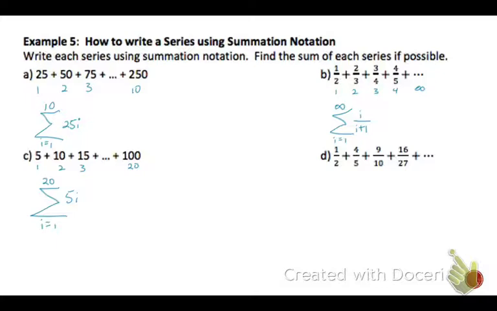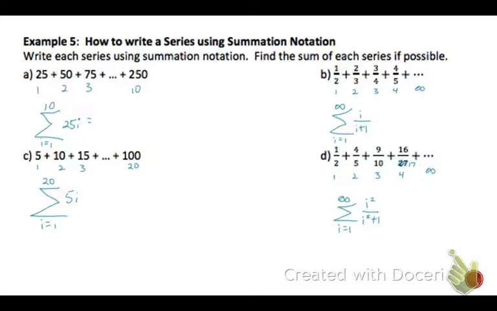Now, finally, for D, I've got a mistake. I need to change that 27 to 17 there. And then if you look, notice that the numerator is the position number squared, and then the denominator is the position number squared plus 1, I believe. So it goes from 1 to infinity. And so it's i squared over i squared plus 1, changing that to 17. If I had left it at 27, you'd never be able to figure that out.